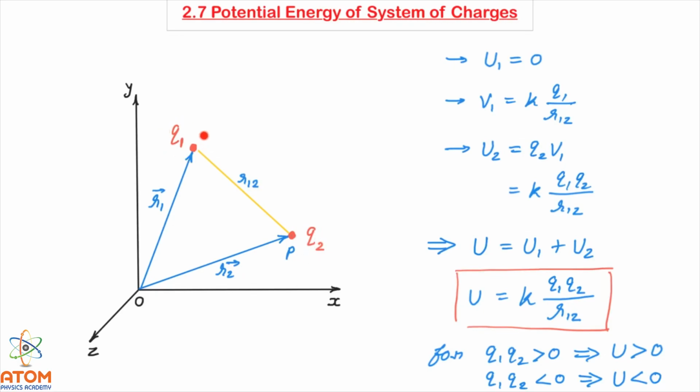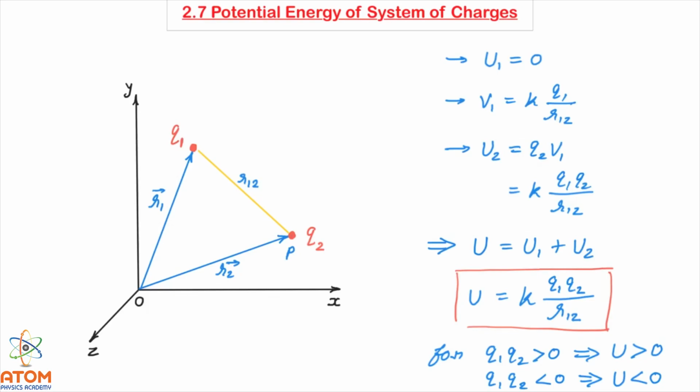Here both the charges are positive, that's why they are having repulsive force, and against that repulsive force we have brought them together up to a distance r12. So there is some potential energy stored, and that potential energy is positive. So again, if q1q2 is greater than 0, see, q1q2 can be greater than 0 when both the charges are positive or even both the charges are negative. So in that case they will have repulsion, and due to that potential energy will be positive. And if one of the charges is negative, then the potential energy will be negative.